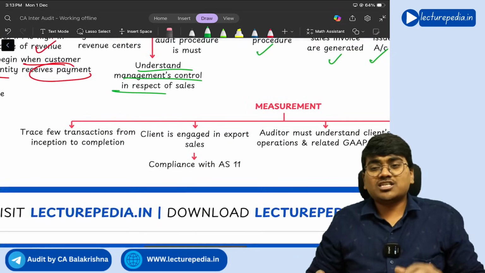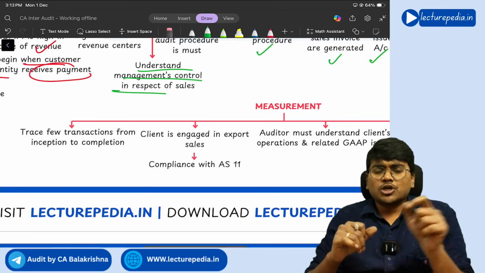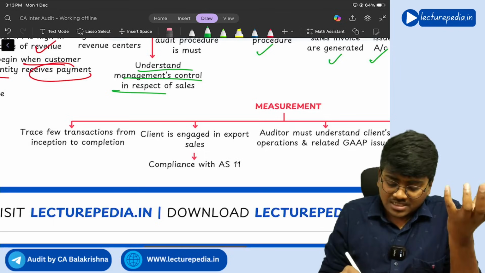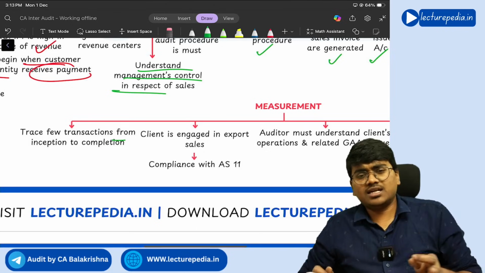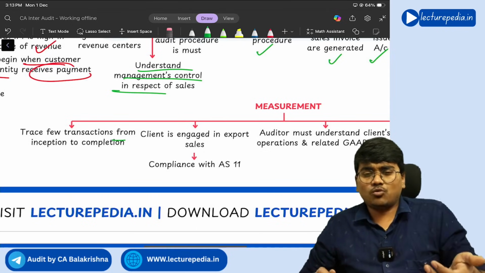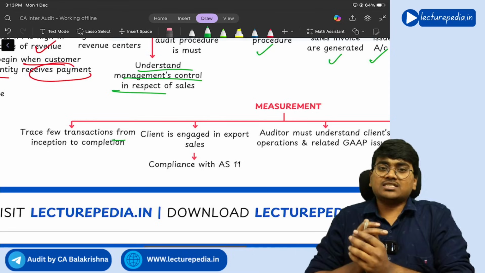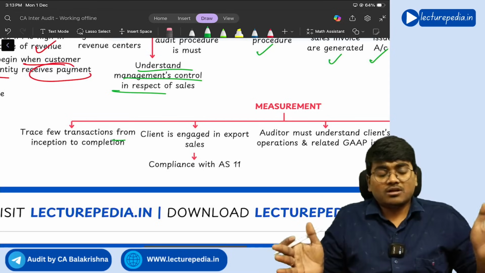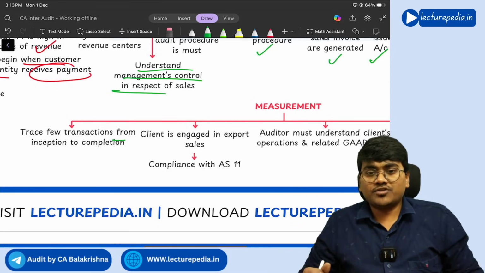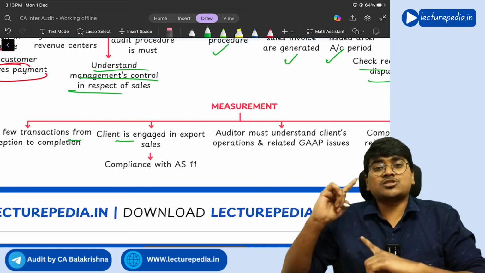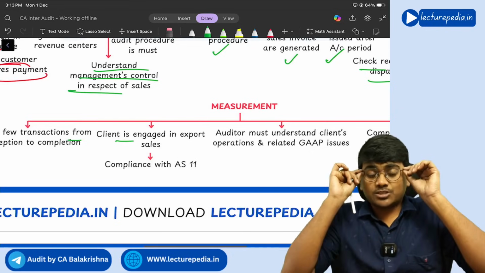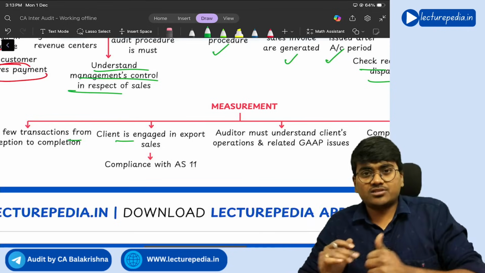Next, with respect to measurement of sales, you have to trace a few transactions from the beginning to the completion of the transaction. You have to select certain large sales invoices and verify those sales invoices completely from the beginning to the end of the process. Next, if the client is involved in exports, if your client is exporting goods, then foreign exchange will be involved.